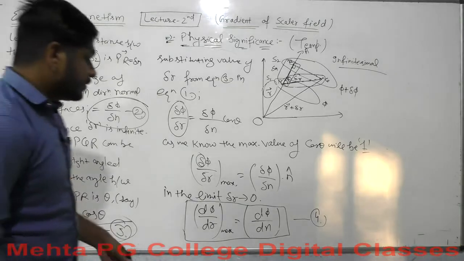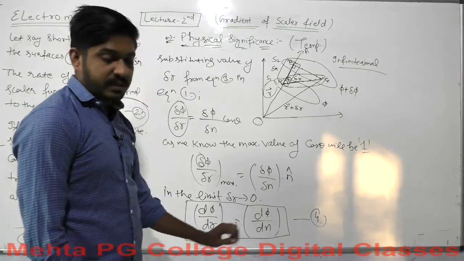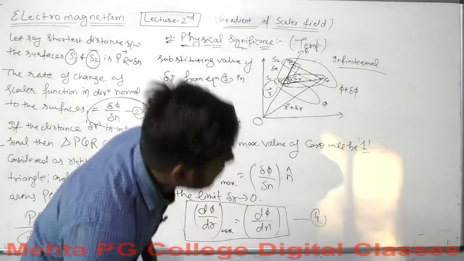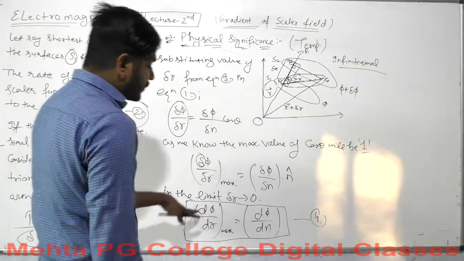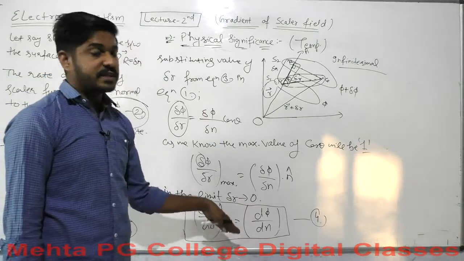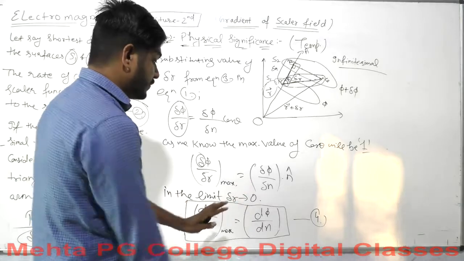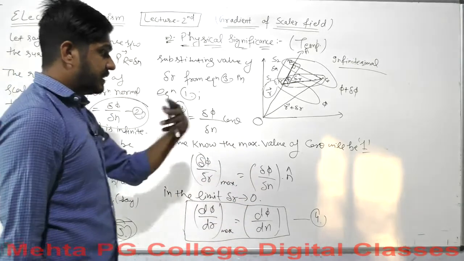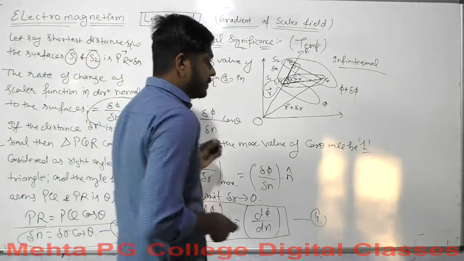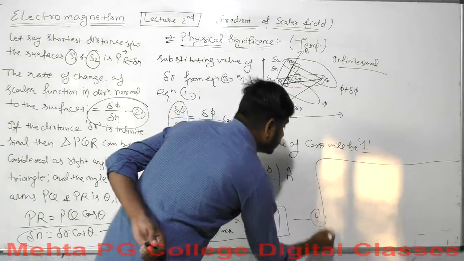So what do you get from this equation? You can write that the maximum rate of change of the scalar function will be in the direction perpendicular to the surfaces. Let me write the last paragraph here.